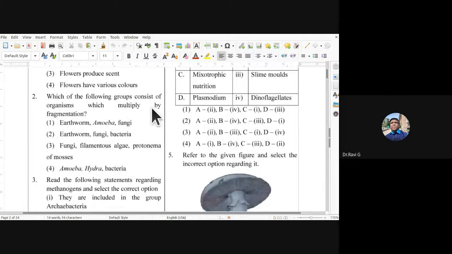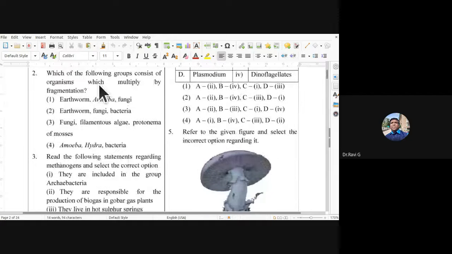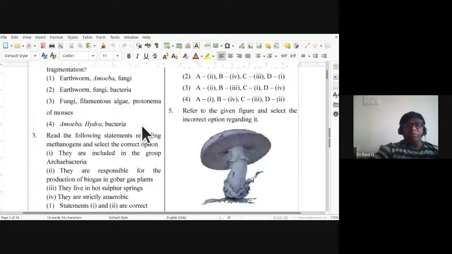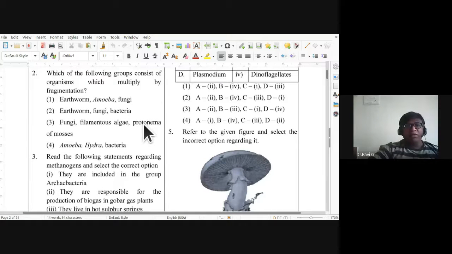So the second question: which of the following groups consists of organisms which multiply by fragmentation?